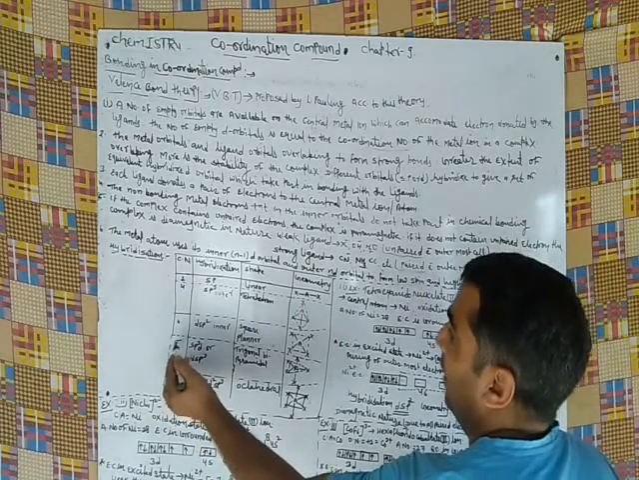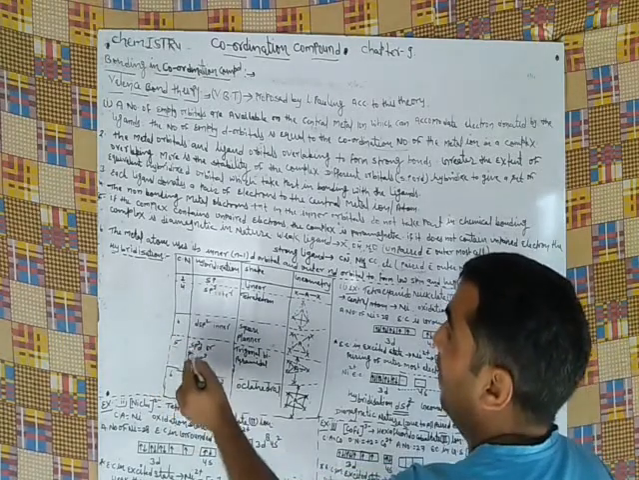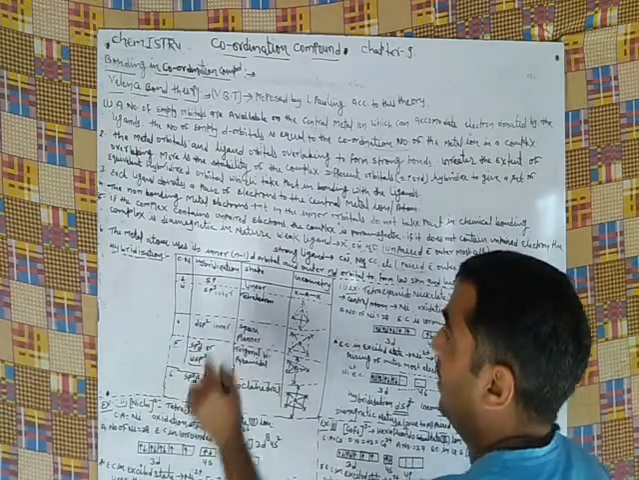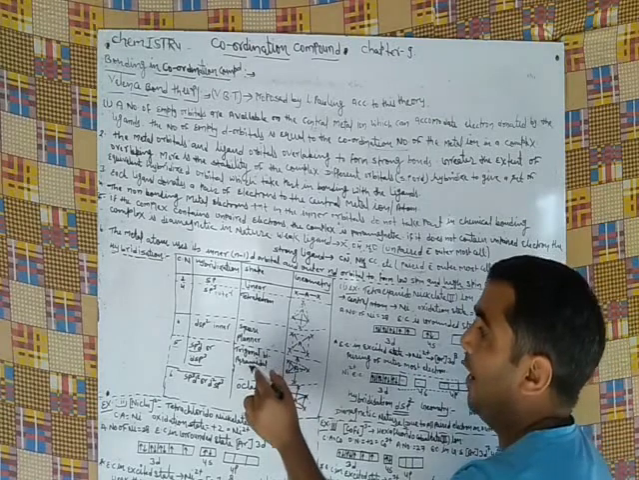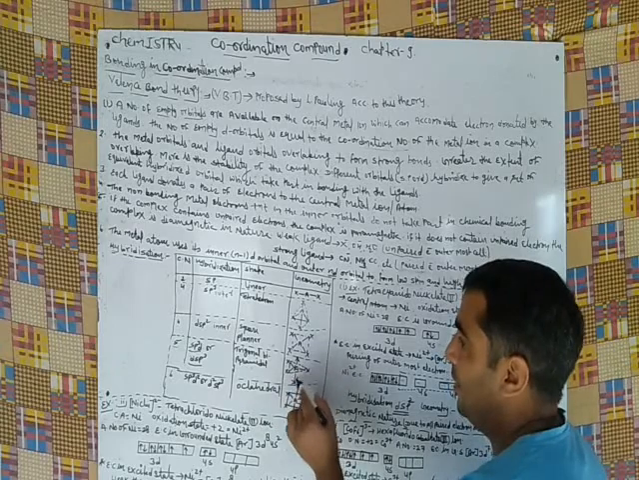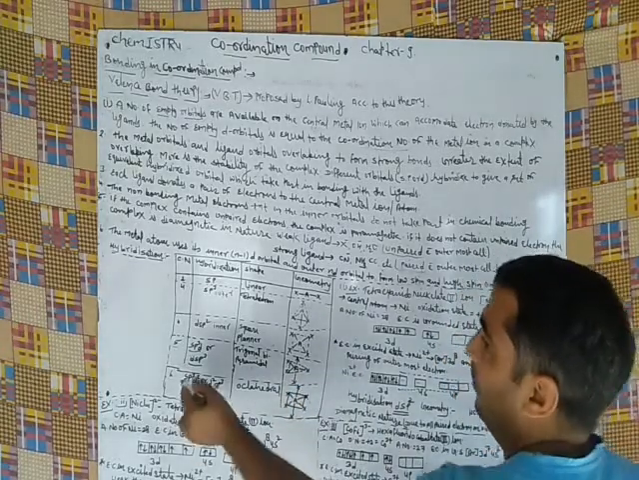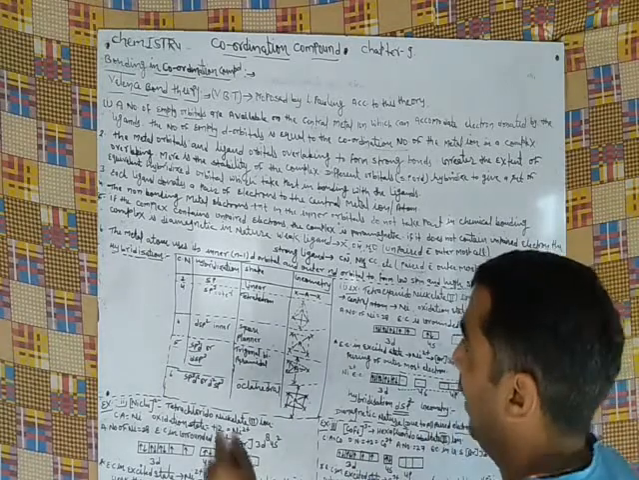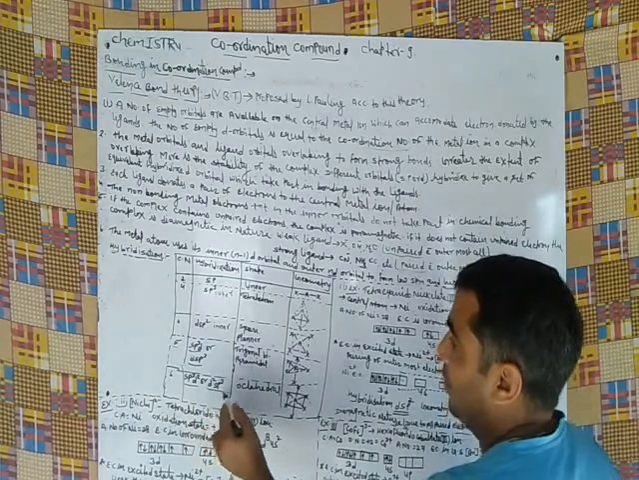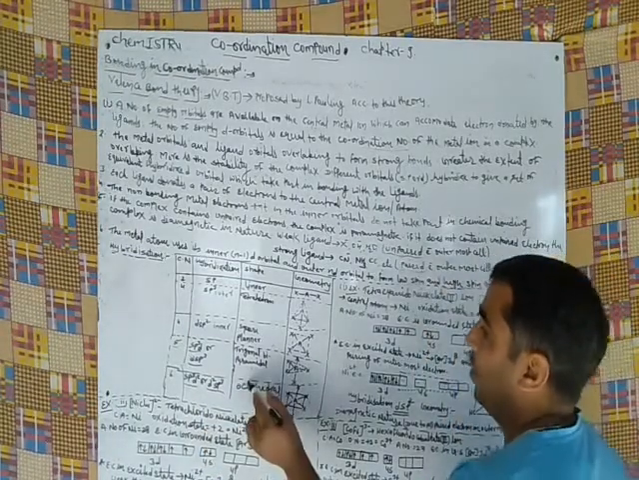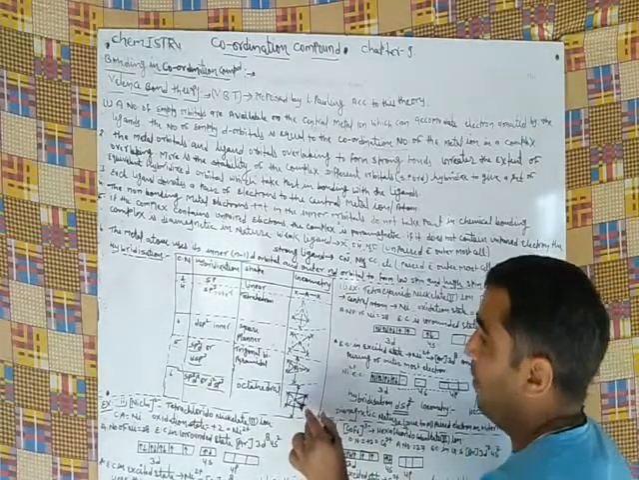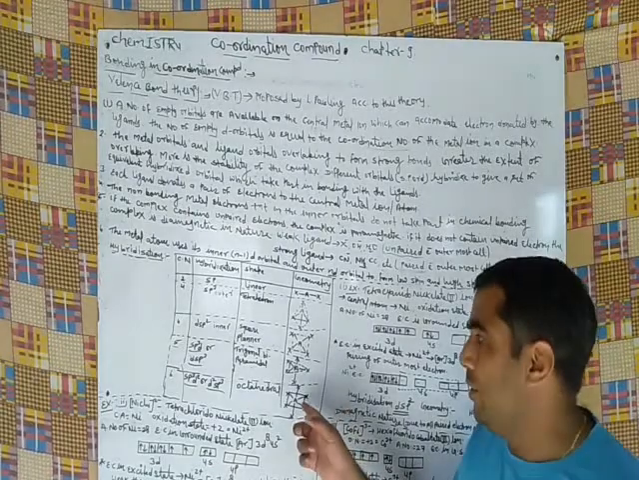Next, when the coordination number is 5, sp3d means outer and dsp3 means inner, and the geometry is trigonal bipyramidal. Last, when the coordination number is 6, hybridization sp3d2 is outer and d2sp3 is inner. The geometry is octahedral.